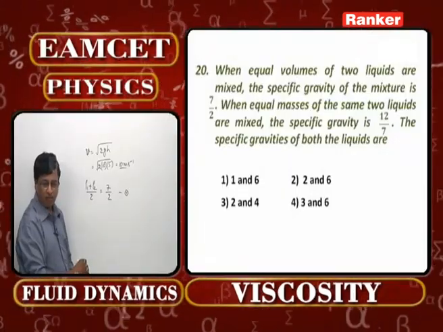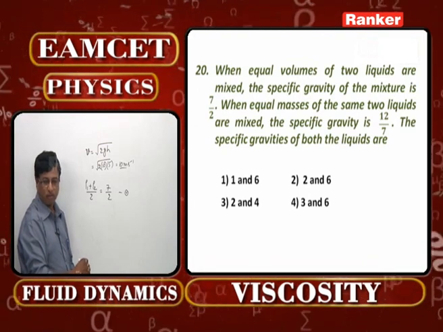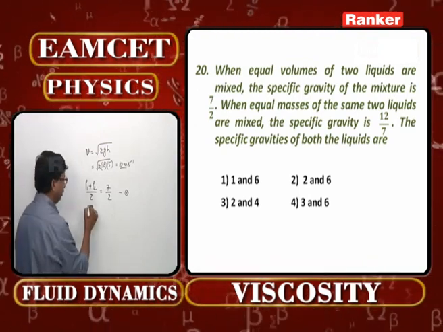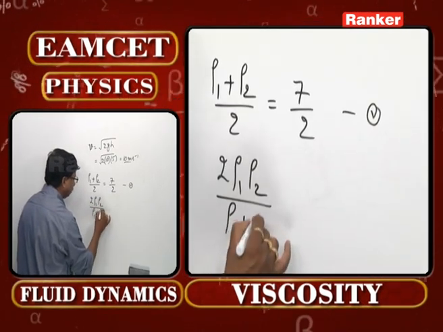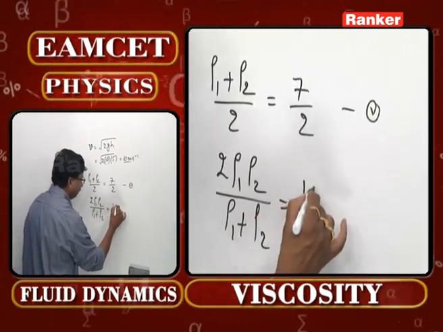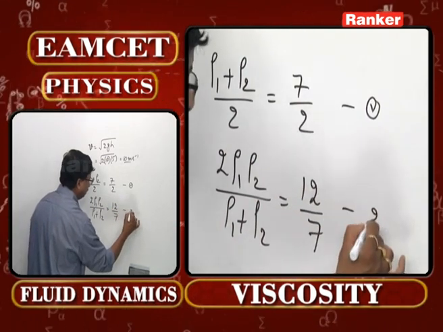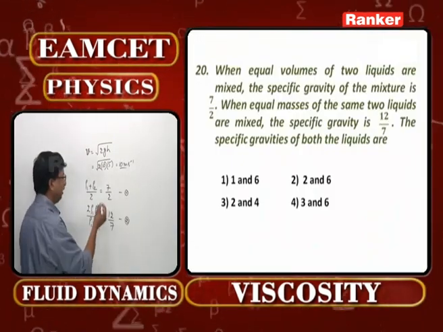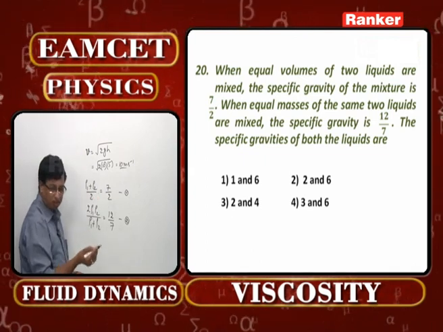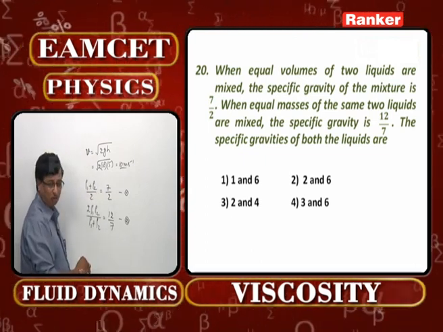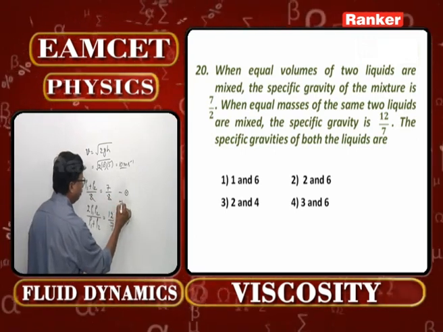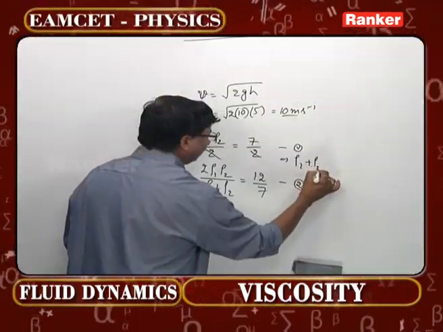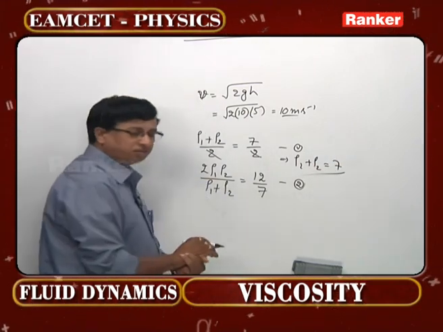When equal masses of the same two liquids are mixed, the specific gravity is 12 by 7. 2 times rho 1 rho 2 by rho 1 plus rho 2, that is given as 12 by 7. These are the values given. In fact, at Eamcet level, if you look at the options also, you can identify the correct option here. 2 getting cancelled, rho 1 plus rho 2 now will be 7. See the options carefully.